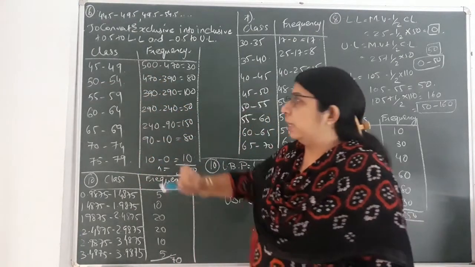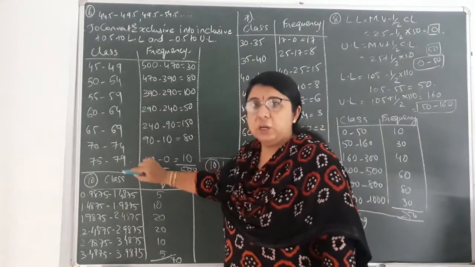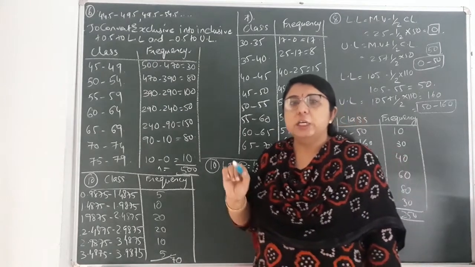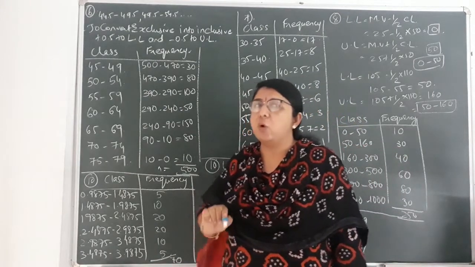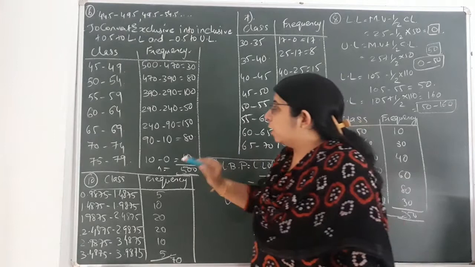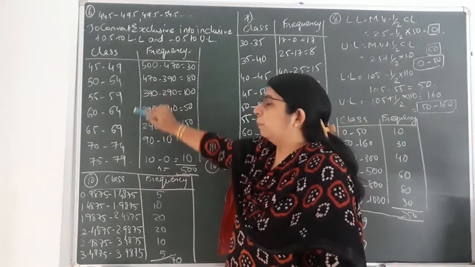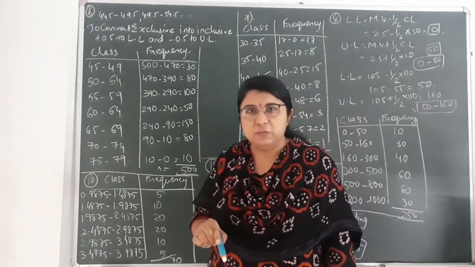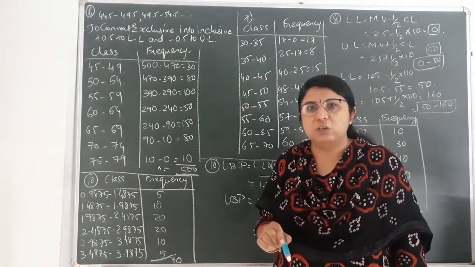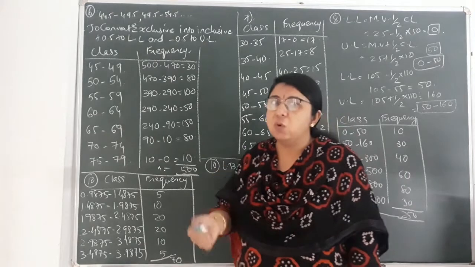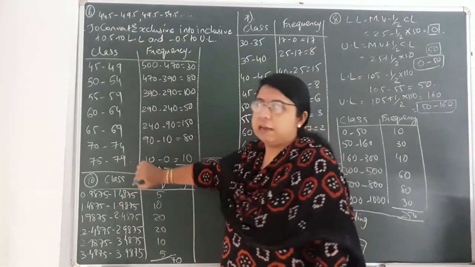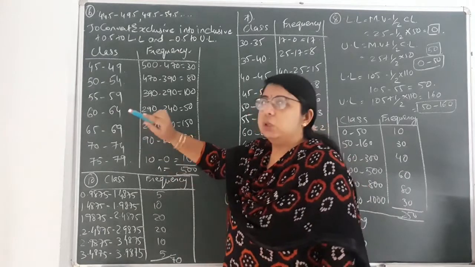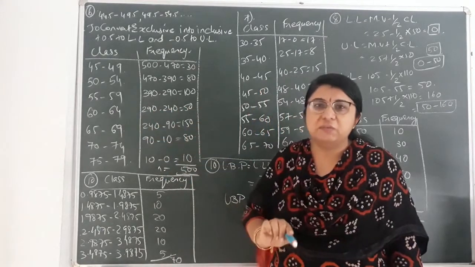Already we discussed that compared to the classes given, the lower boundary points or the upper boundary points that we find, in order to find the less than type or more than type, would be one more compared to the number of classes. So over here, more than type cumulative frequency has been given to you. From that you have to find the classes. So it would always be one less compared to the cumulative frequency that has been given to you.